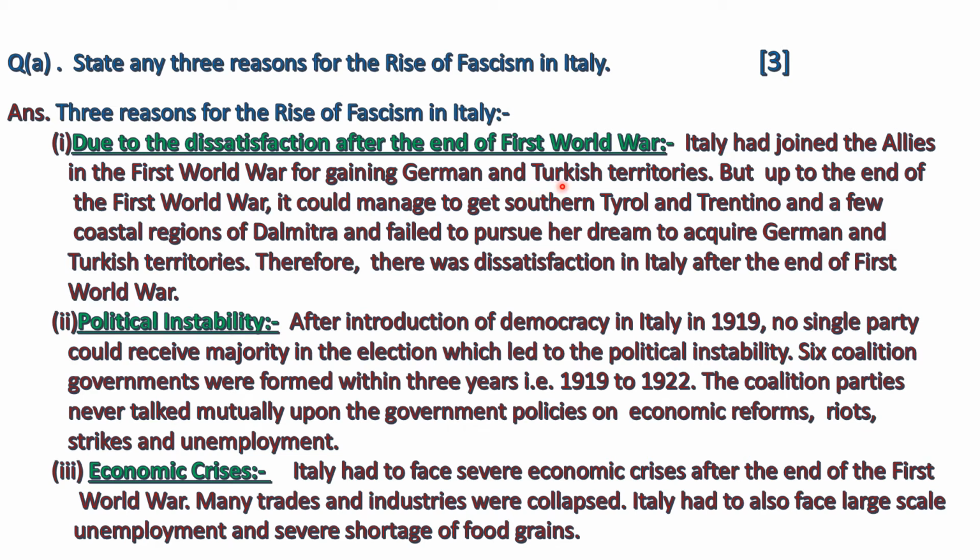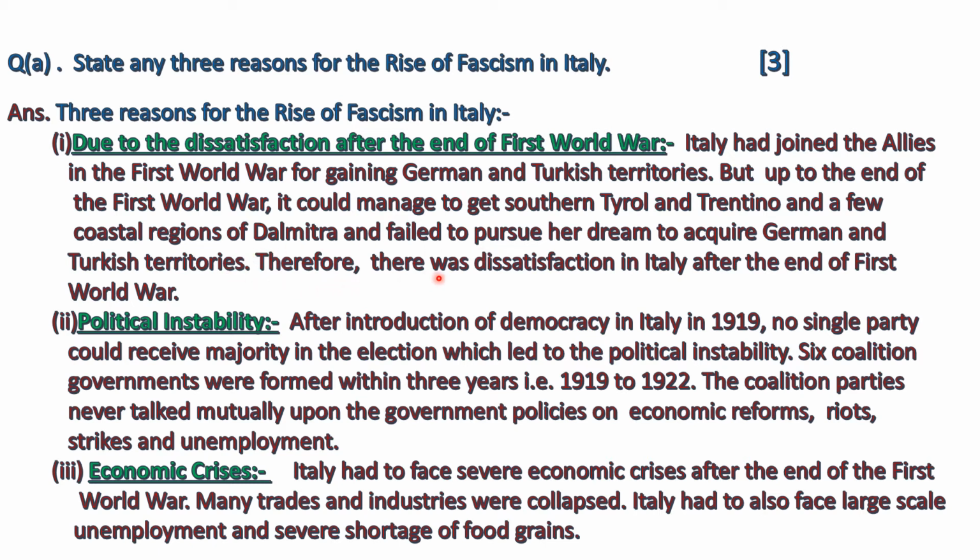Do you know many countries in First World War were involved with the motive of gaining territories or expanding territories. But up to the end of the First World War, it could manage to get southern Tyrol and Trentino and a few coastal regions of Dalmatia and failed to pursue her dream to acquire German and Turkish territories.